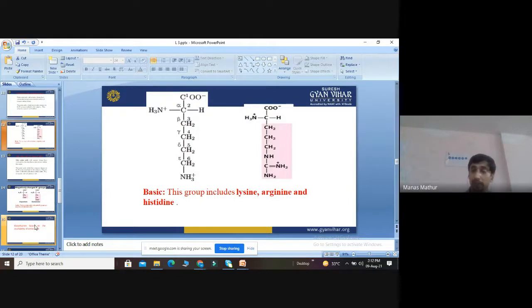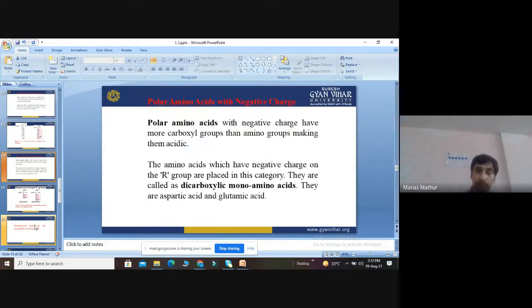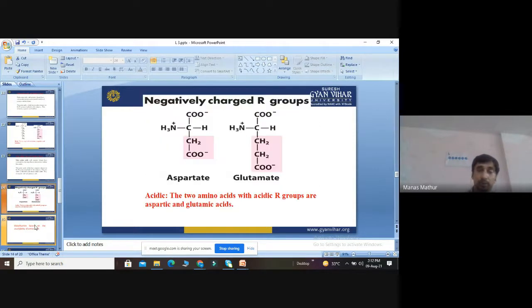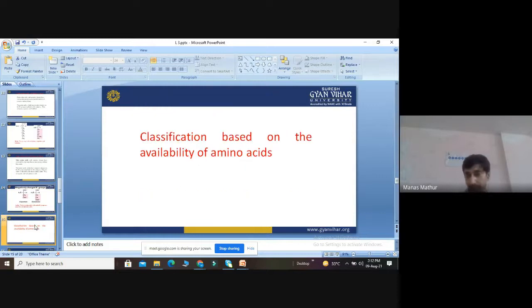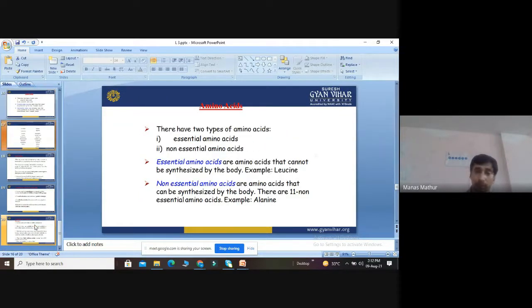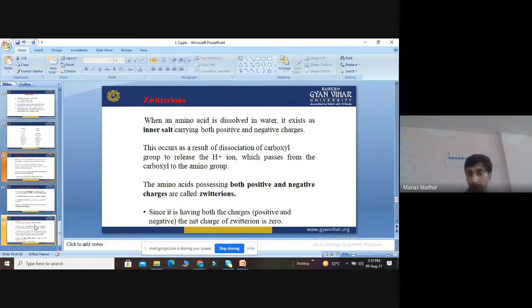Positively charged ones, for example lysine, arginine and histidine, are basic amino acids. Negatively charged ones are acidic, also called dicarboxylic monoamino acids, for example aspartate and glutamate. Then we discussed essential and non-essential: these are 9, these are 11.